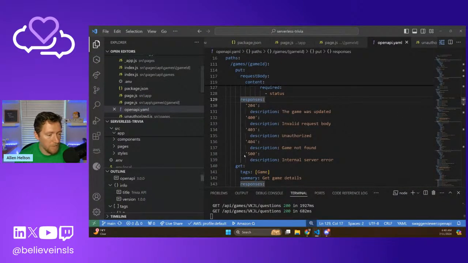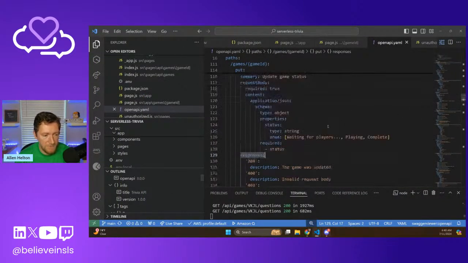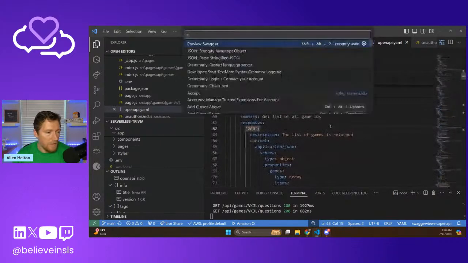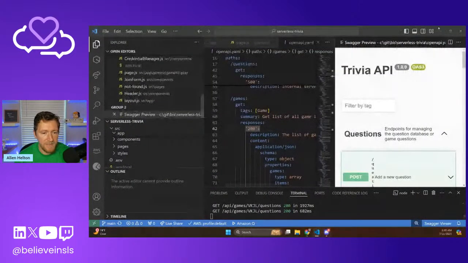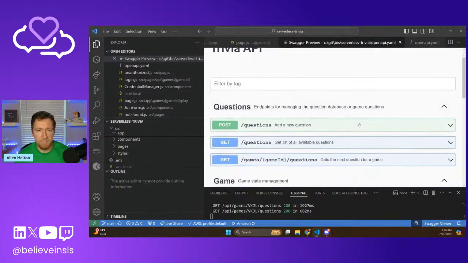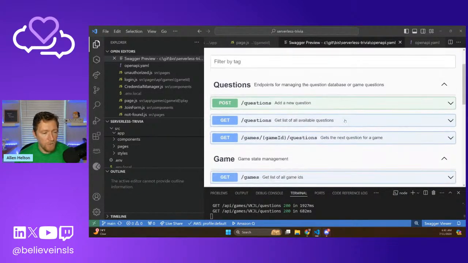I wrote this OpenAPI spec so we can look at it a little bit easier. We can see what this game is powered by as far as server-side APIs go. So what we have so far: we have add a new question. This is adding a question to the database. It's not something that I demoed this morning, but this is just adding to that stockpile of questions that can possibly be served to me.